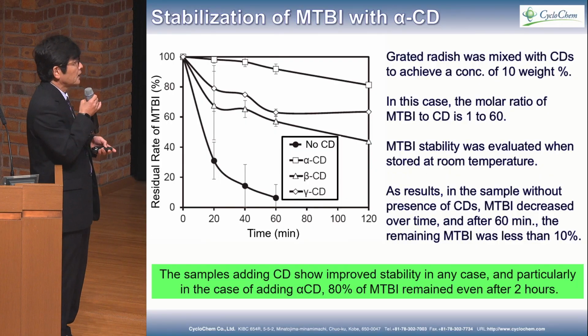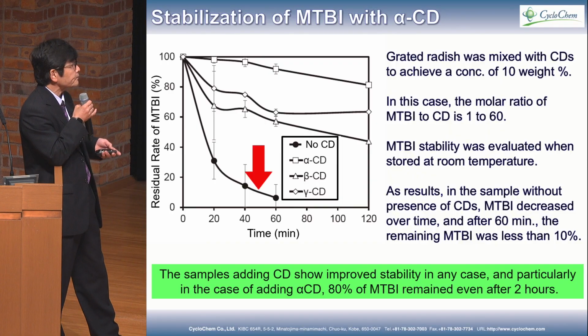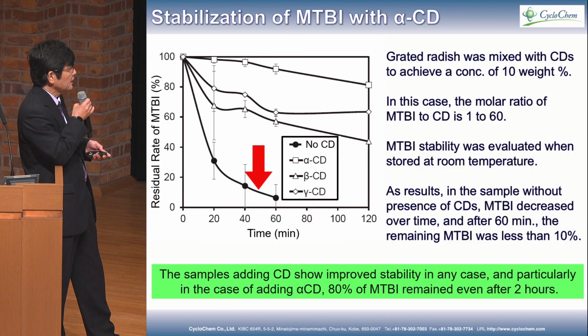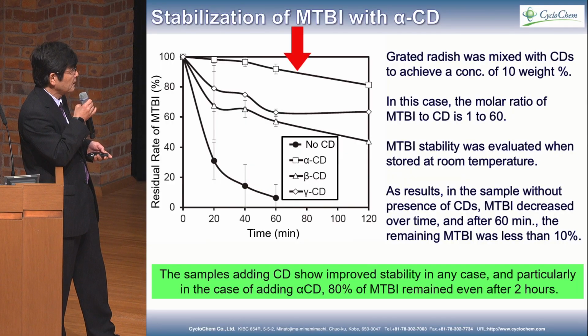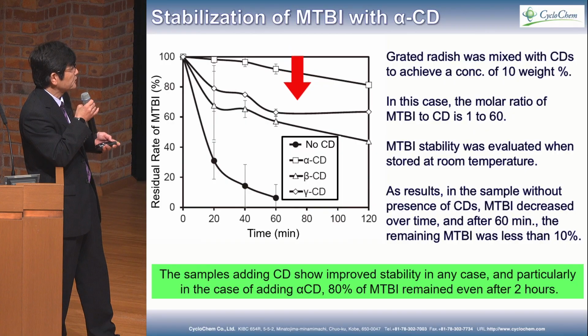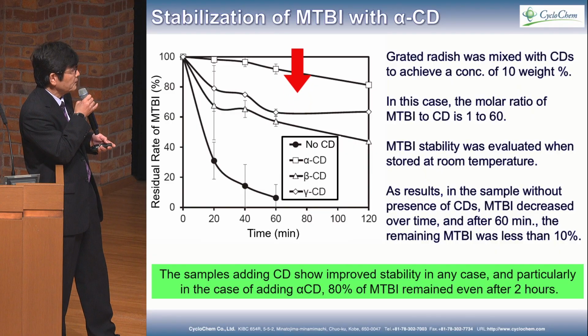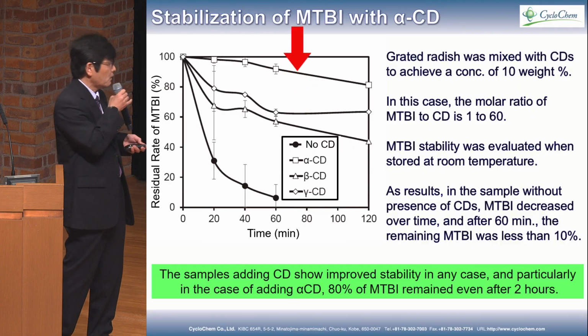As a result, in the sample without cyclodextrin, as you can see, MTBI decreased over time, and after 60 minutes, remaining MTBI was less than 10%. But the samples adding cyclodextrin showed improved stability in any case, and particularly in case of adding alpha cyclodextrin, 80% of the MTBI remained after 2 hours.